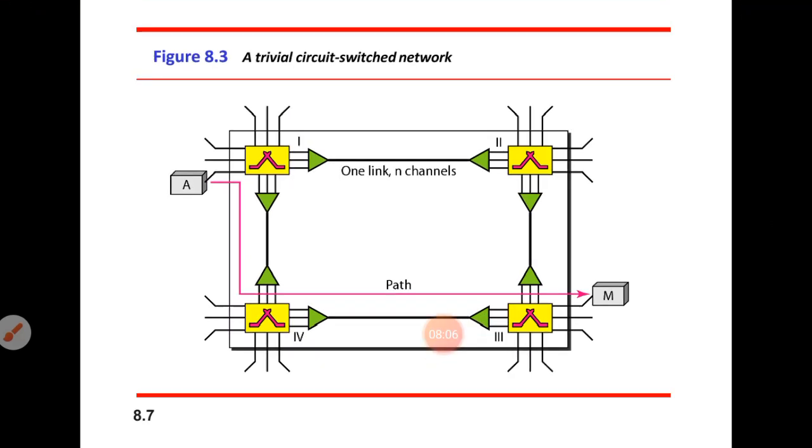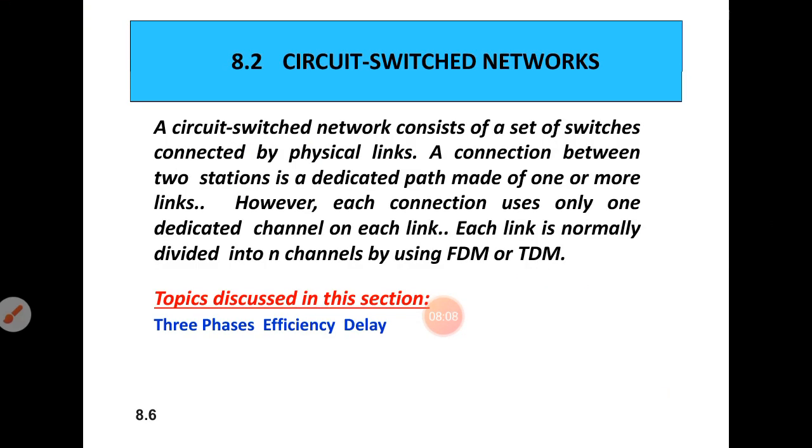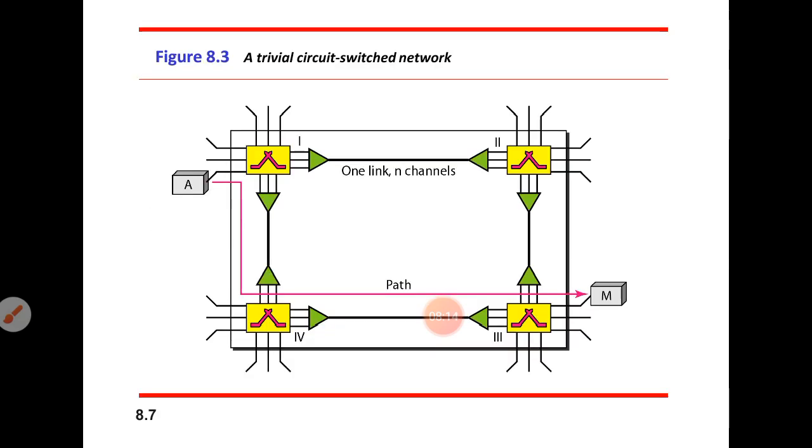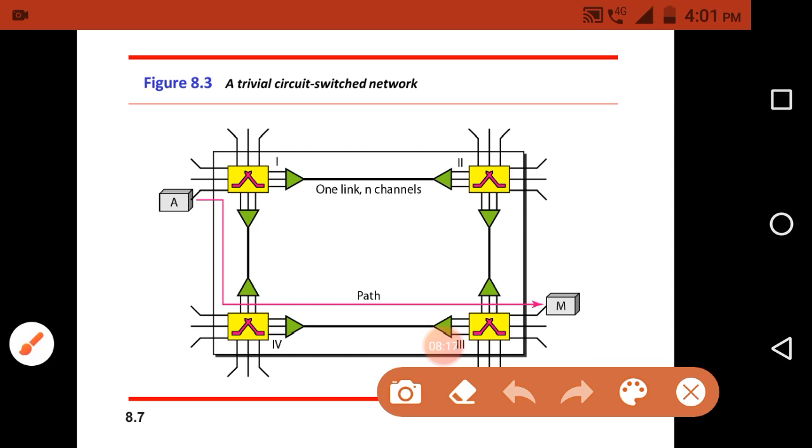Okay, and next, the connection between two stations is a dedicated path made of one or more links. Here the connection between the two stations, A is one station and M is the other station. The connection between A and M is a dedicated connection, the line which is showing that path.